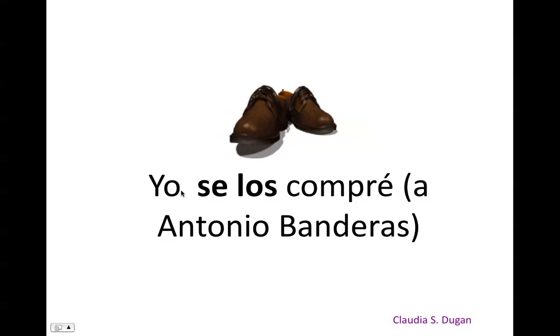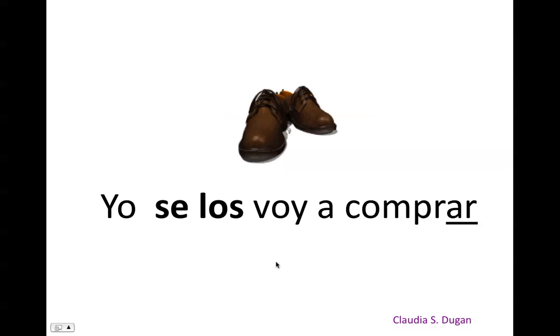Sometimes we can omit the personal pronoun. I could say, yo se los compré a Antonio Banderas, or I simply can say, se los compré, o se los compré a Antonio Banderas. Now, what happens when we have an infinitive verb?